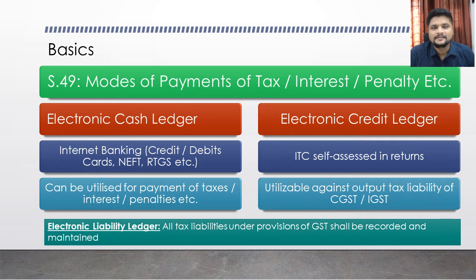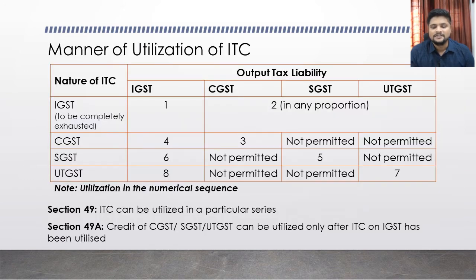Okay, after we discuss this, now we are going to discuss a very important concept, which is the manner of utilization of input tax credit. I have already discussed that there are various types of taxes dealt with under GST law. GST law is not a single act. It comprises 4 or 5 acts which we have already discussed before, and which also have 3 or 4 types of tax payments included.